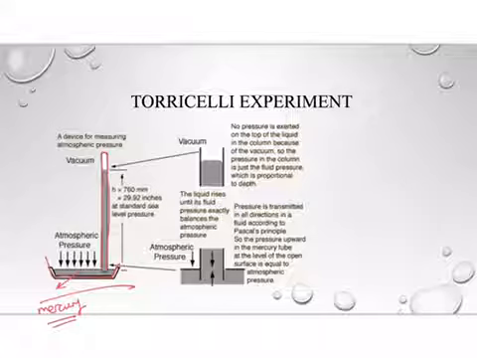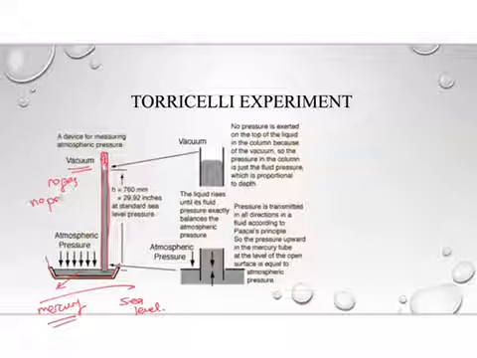This is done at sea level. Here there is no gas, it is vacuum, so no pressure. He found that this height is always equal to 76 centimeters.